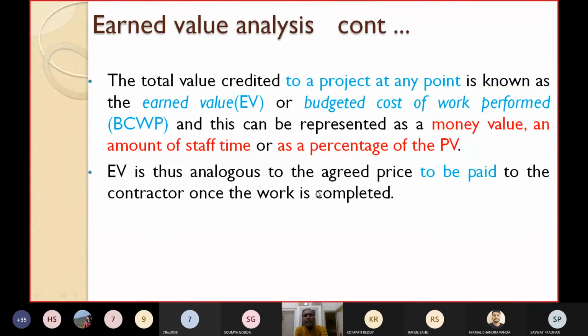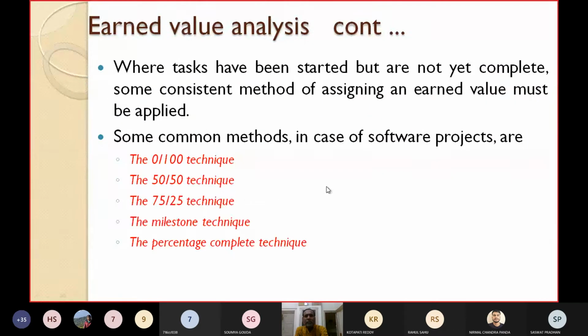Now, where tasks have been started but are not yet completed, some consistent method of assigning an earned value must be applied. How can you assign the value, and how can you make the payment? These common methods are used popularly in software projects.